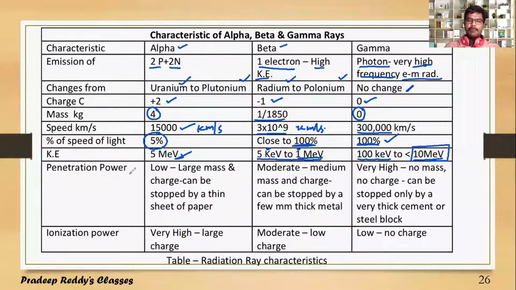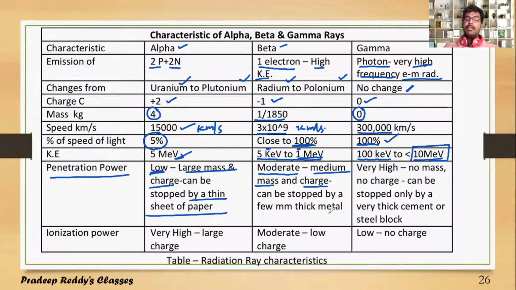The penetration power for alpha particles is very less because they have large mass and charge, and they can be stopped by a thin sheet of paper. Whereas in the case of beta, penetration power is moderate, because they have medium mass and their charge is also less than that of alpha particles.